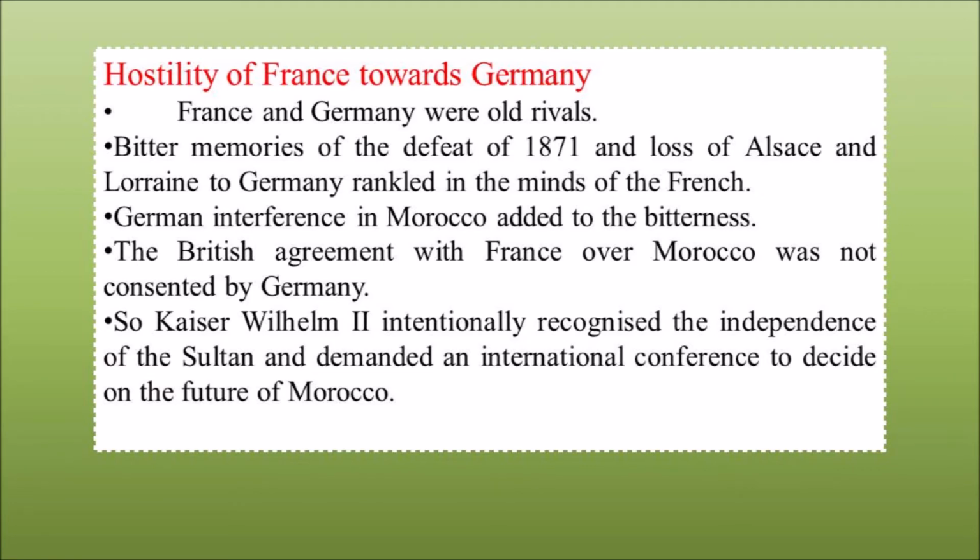We have already seen that the French made an alliance with Britain, and France, Russia and Britain joined together to form the Triple Entente, and this was disliked by Germany. So Kaiser William II, who was the emperor of Germany, intentionally supported the Sultan who ruled Morocco before it was invaded by the French. And Emperor Kaiser William arranged a conference to decide the future of Morocco.